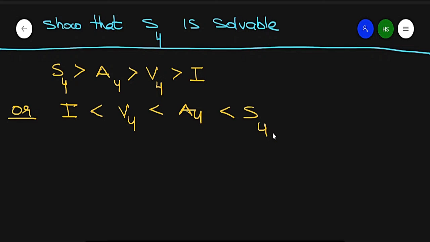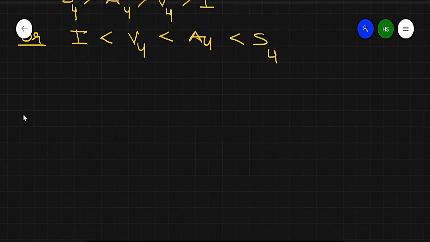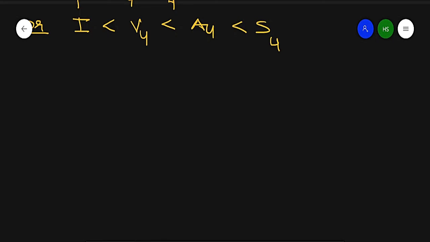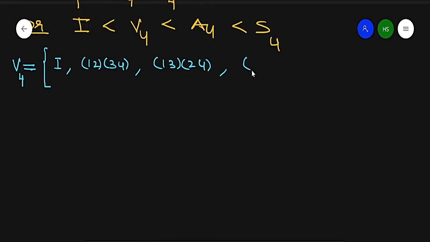So S4 is the permutation group of degree 4 and V4 is the Klein 4 subgroup, which consists of the elements identity, (1 2)(3 4), (1 3)(2 4), and (1 4)(2 3).